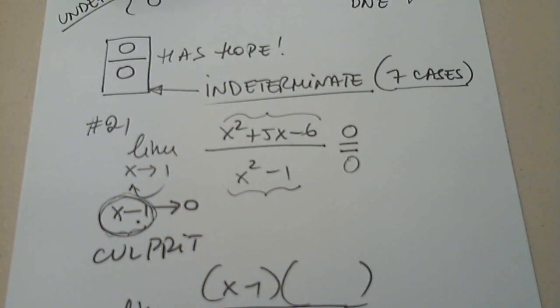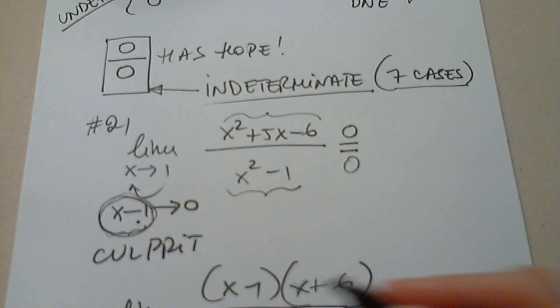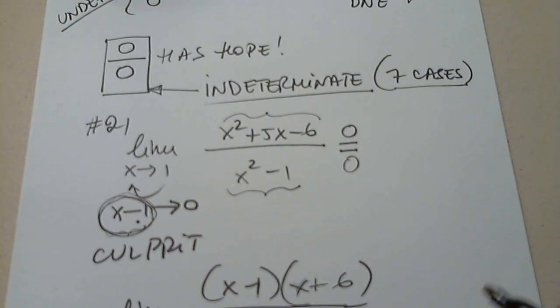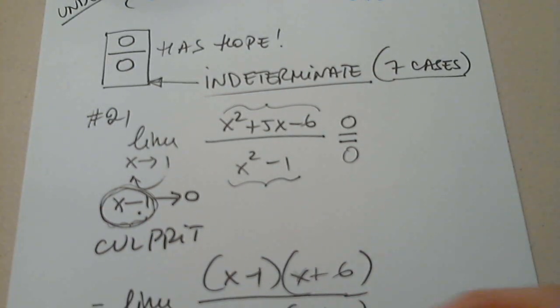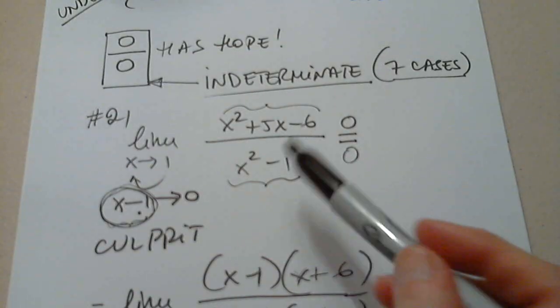Can anyone give us a hint? The top would be x plus 6. X plus 6. And the denominator? X plus 1. X plus 1. So this is very clear. Here, if you want to check, x squared minus x plus 6, 6x is indeed 5x, and negative 6.